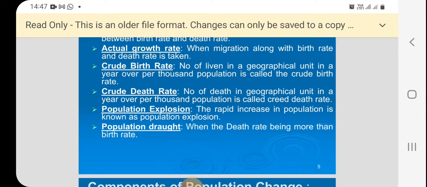So this we can discuss in Part 2 book, India. After 1981 the growth rate increased enormously due to the development of medical science, improvement of sanitation, and improvement of transport and communication.